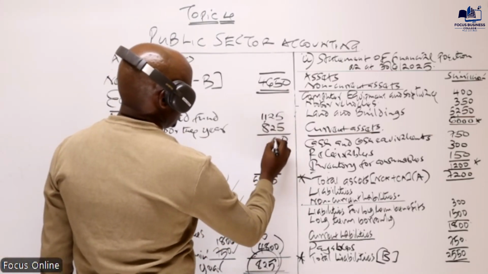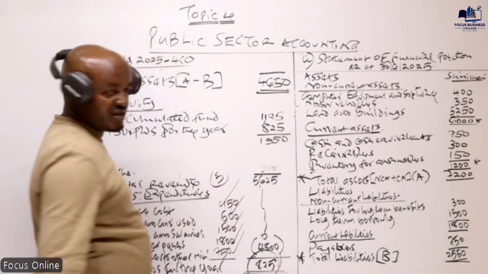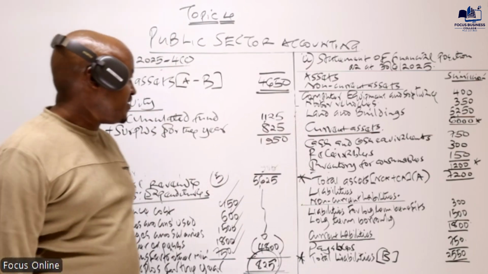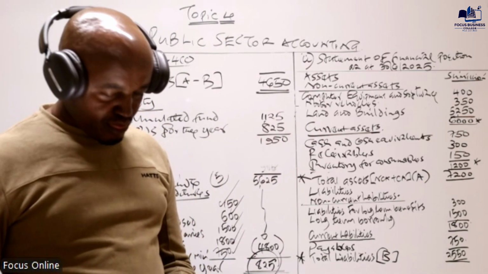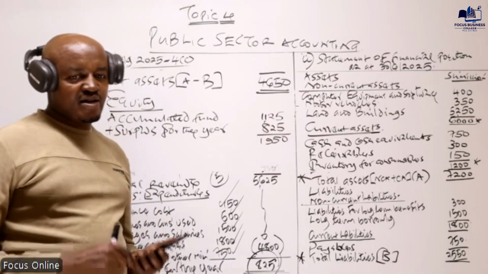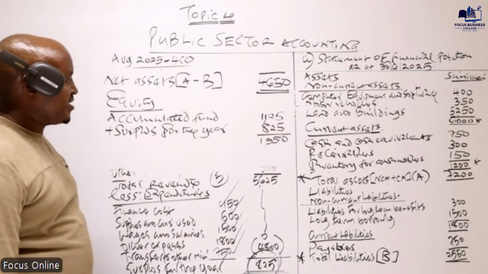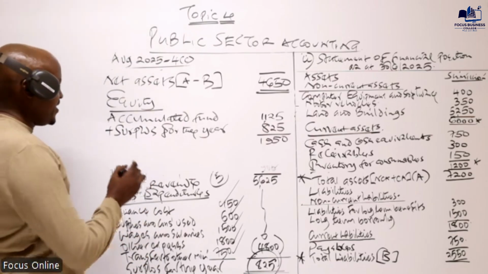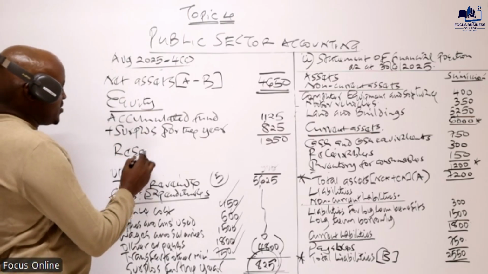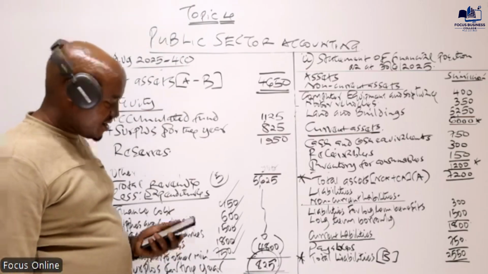So 0, 5, 9. That will give us 1950. Are you getting 1950? The accumulated fund plus the surplus for the year, 1950. Yes, that is confirmed. And finally, we also add what? We also add the reserves.